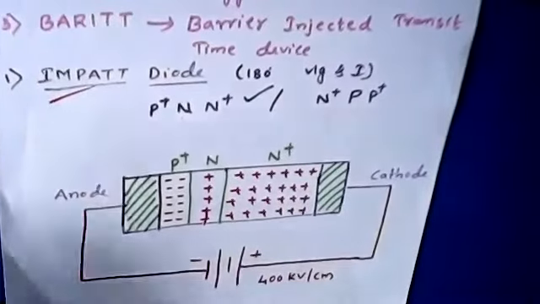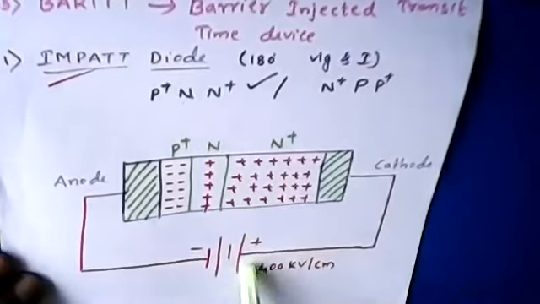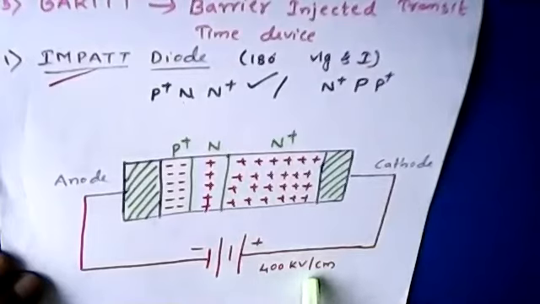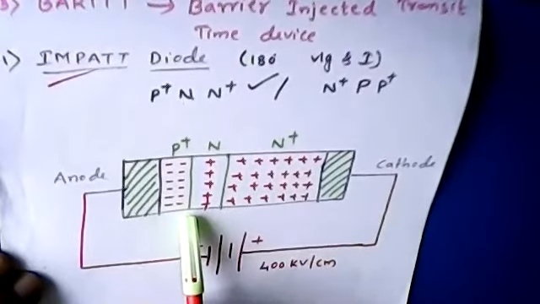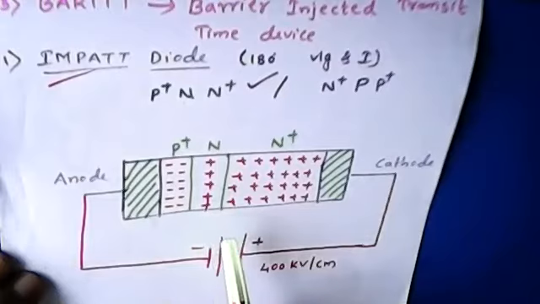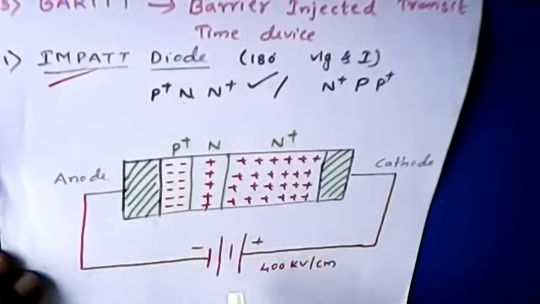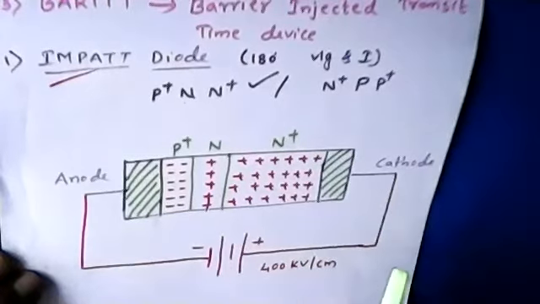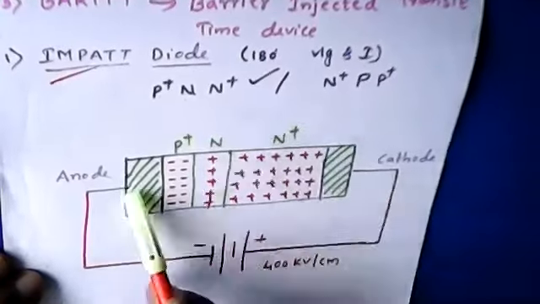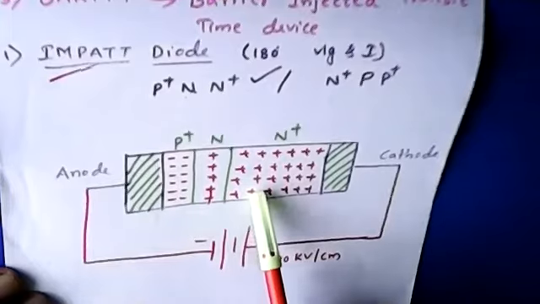For that, an extremely high negative voltage of 400 kilovolts is applied to this impact diode, due to which a very high current will result. This is due to the high voltage applied, which back biases the diode, and there is generation of minority carriers because of the very high reverse voltage which has been applied. So a number of minority charge carriers will be generated.